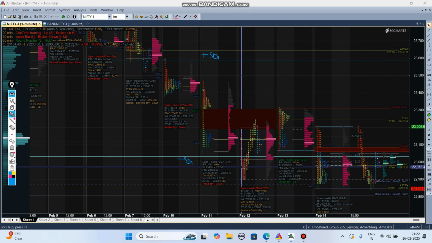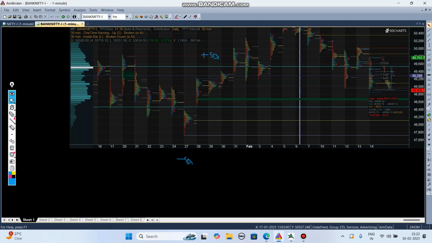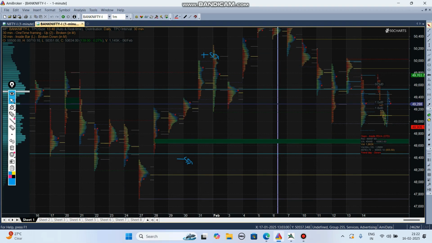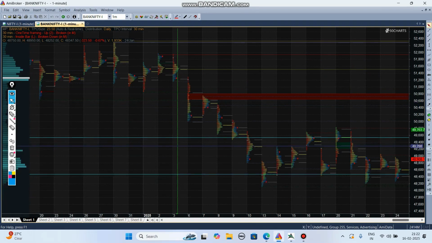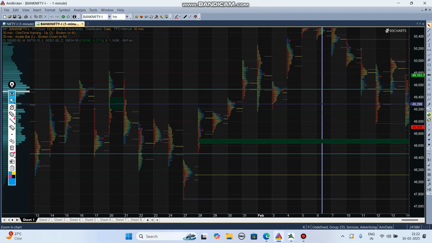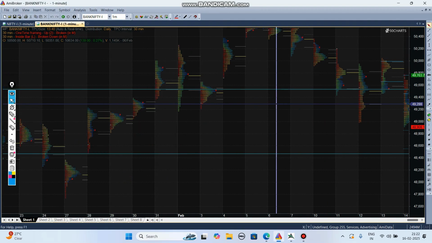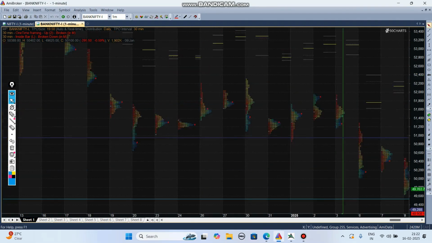They get stuck in failed auctions because they think the IB breakout will go down for the targets, but it is not like that. The IB breakout also goes for a failed auction. So check another one, Bank Nifty. The same thing happened in the minus 61 zone and plus 61 zone. Check that minus 61 zone, some of the failed auctions happened. This is marked and indicated in the software.